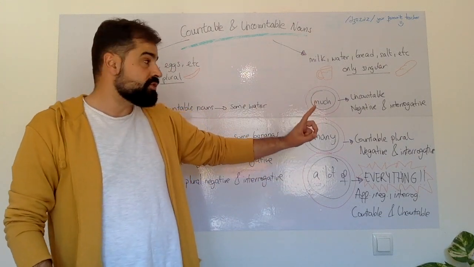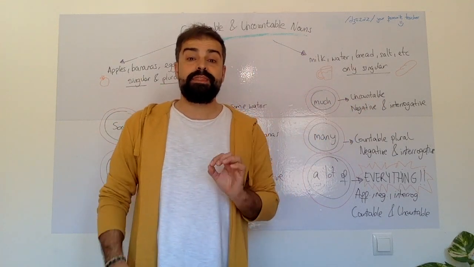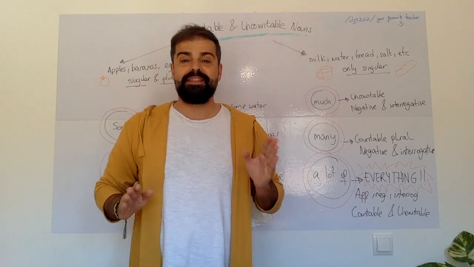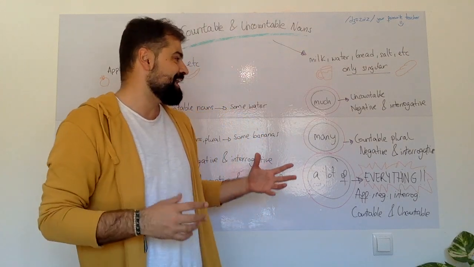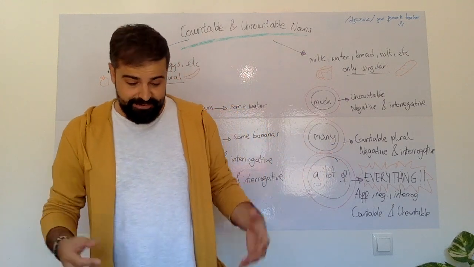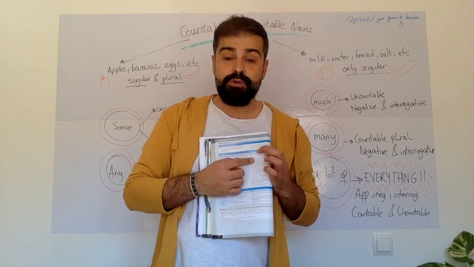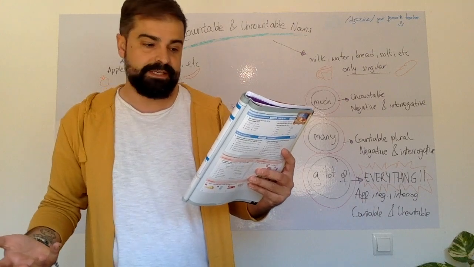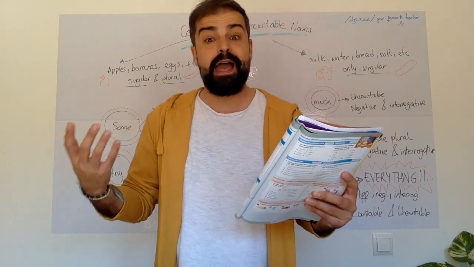Much is going to be used with uncountable nouns. Always with uncountable nouns. Remember this that I normally say in class, never with countable nouns, okay? And we're going to use it in negative and interrogative. Come back to your books, and here it says, we use much, many, and a lot of to talk about big quantities. We often use much in negative sentences and questions with uncountable nouns.